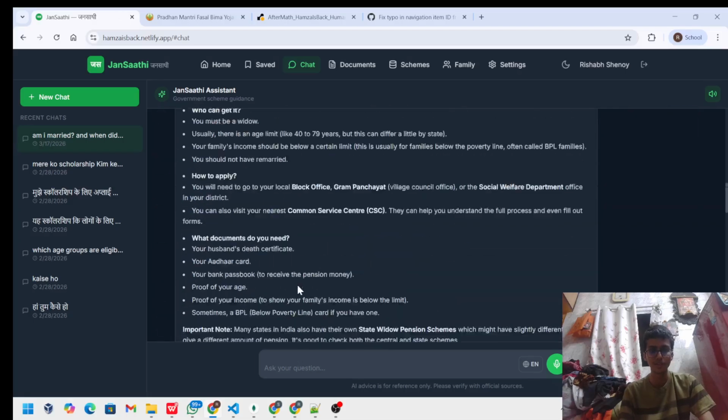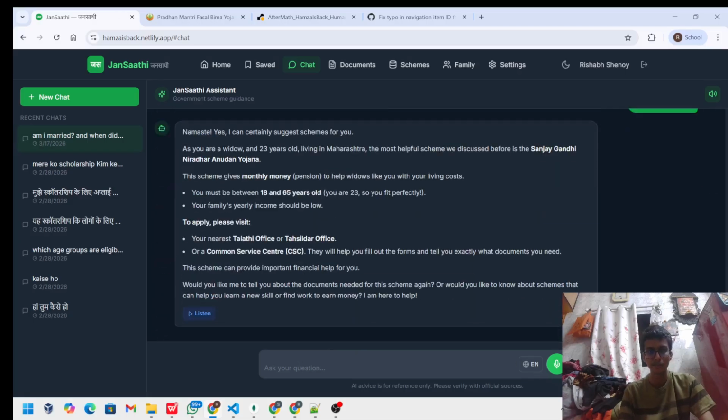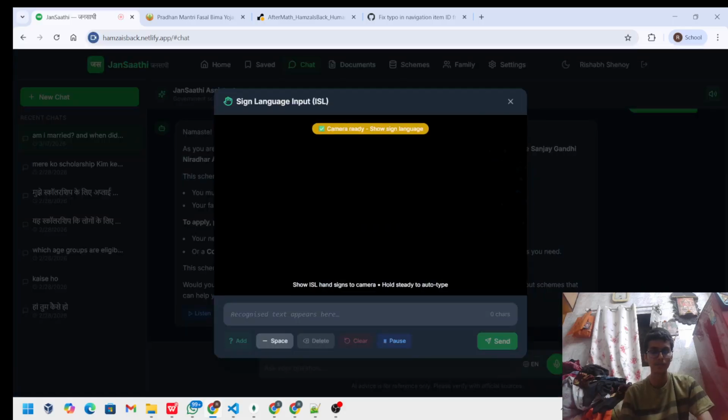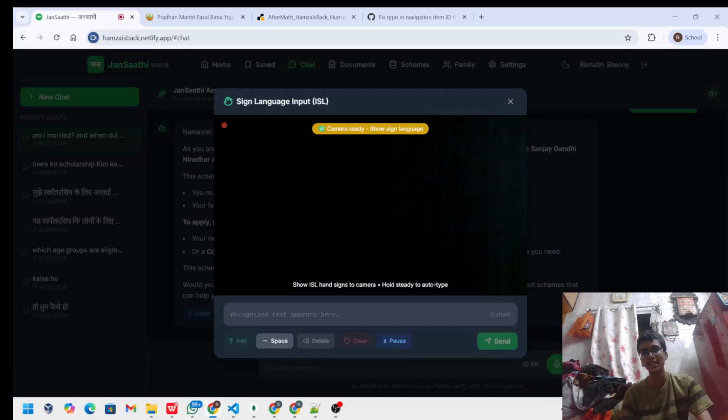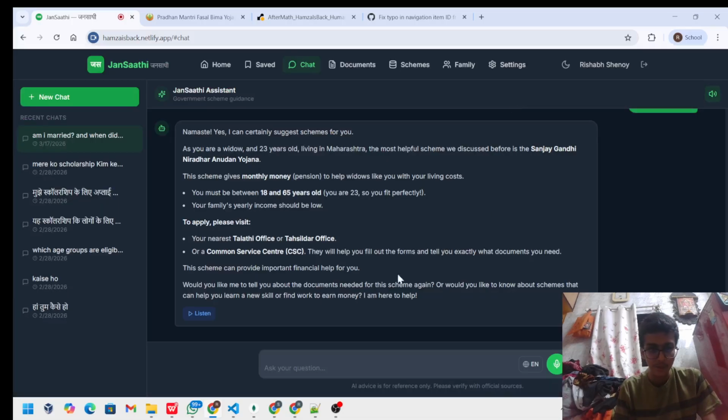So this is all the features. And also, I was missing this part. We were talking about ISL, but is it working or not? And the camera is not working for some reason. Yeah, because of the fact that